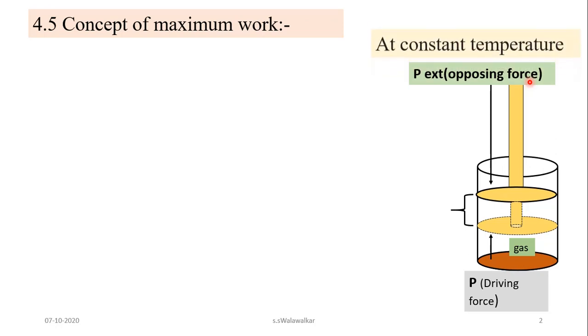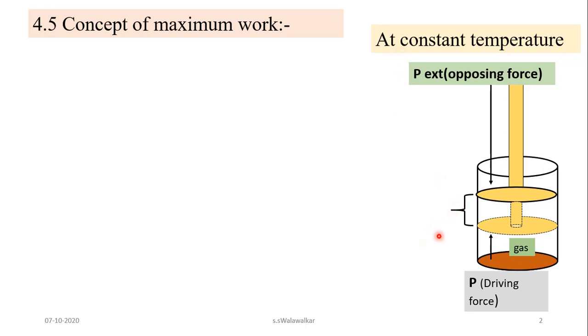Suppose this process is carried out at constant temperature. That means the process is isothermal. What is meant by isothermal? We studied that in the video on types of processes. Whenever the temperature of the system remains constant throughout the process, that process is called an isothermal process. We are considering an isothermal process here.